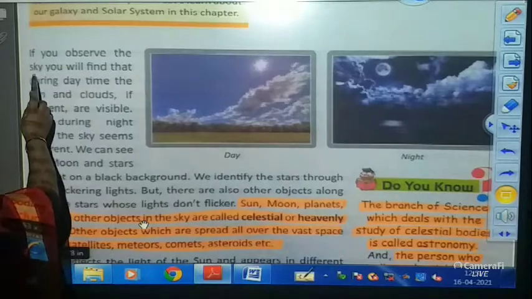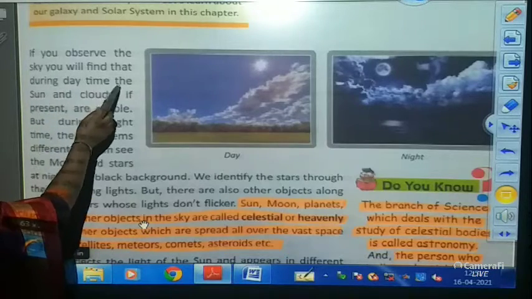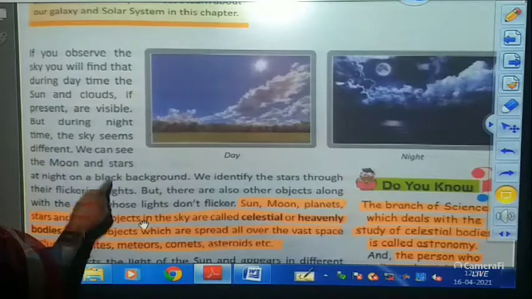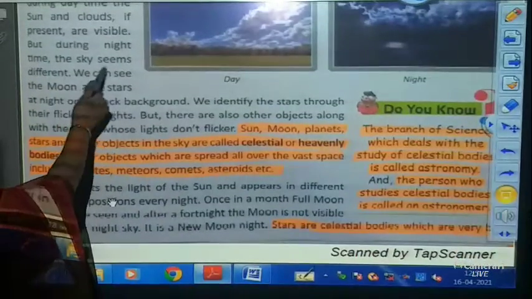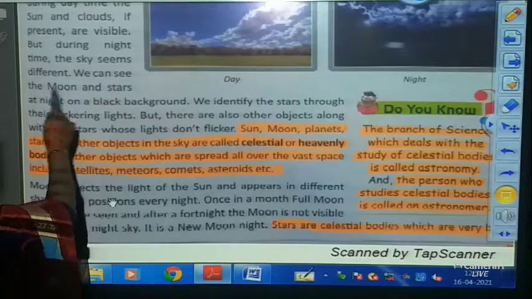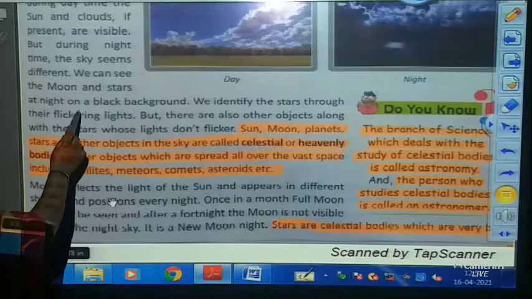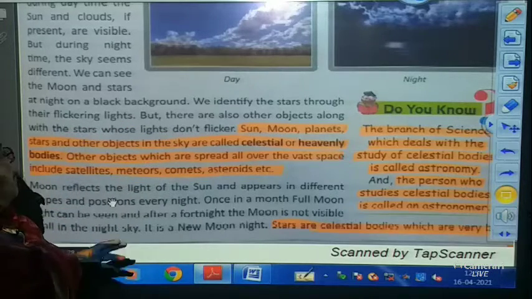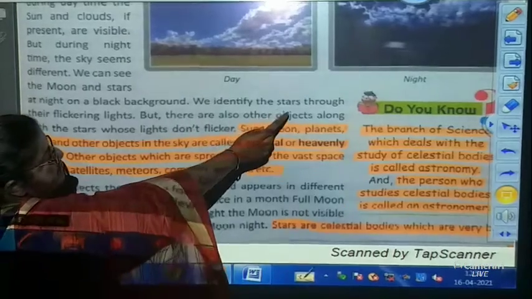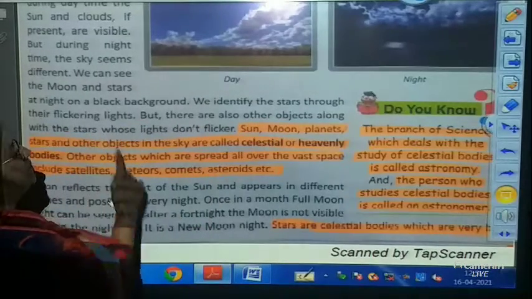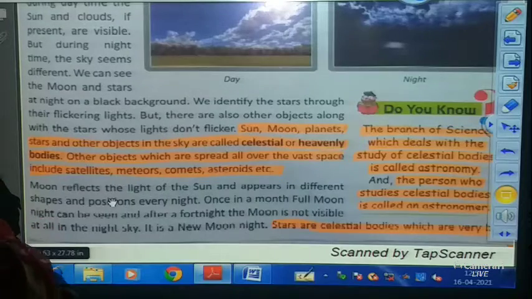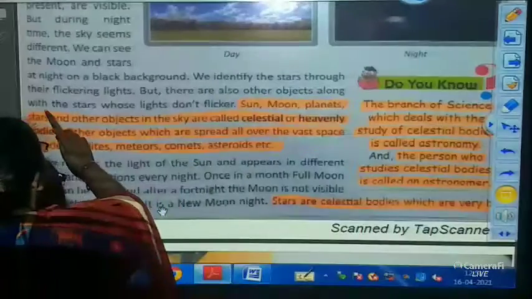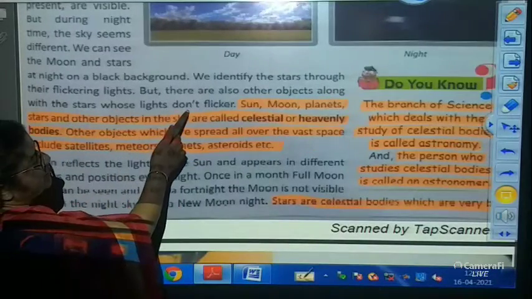If you observe the sky, you will find that during the daytime, the sun and the clouds, if present, are visible, but during the night time, the sky seems different. We can see the moon and the stars at night on a black background. We identify the stars through their flickering lights. Flickering means twinkling lights, but there are also other objects along with the stars whose lights don't flicker.